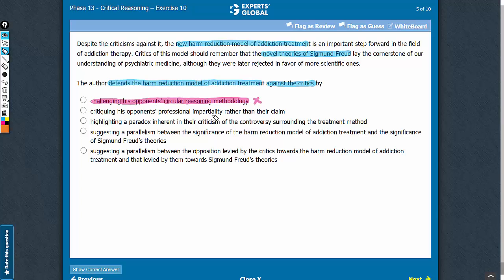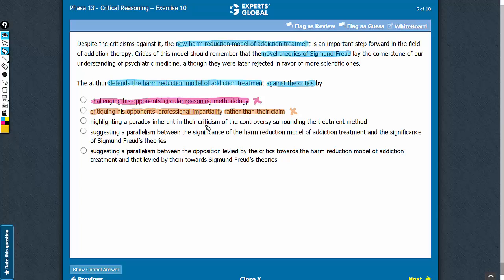Answer choice B. The argument mentions that the critiques of this model suggest that it is not an important step towards the field of addiction theory. The author of this argument opposes this claim. However, the author makes no suggestion regarding the opponent's, that means the critics' professional impartiality. So it cannot be inferred that the author critiques his opponent's professional impartiality rather than their claim. Also, please note that this term professional impartiality indicates an unethical or manipulative tone. Such answer choices are generally incorrect on the GMAT. So let's eliminate this answer choice.